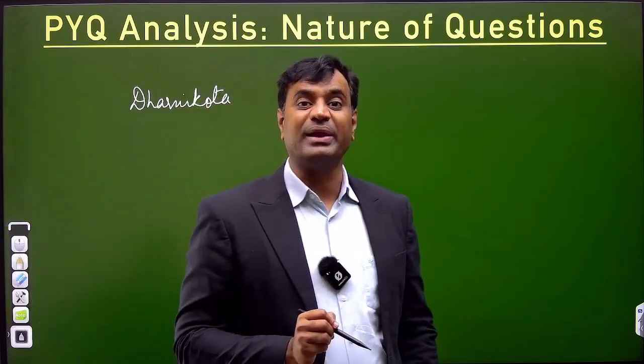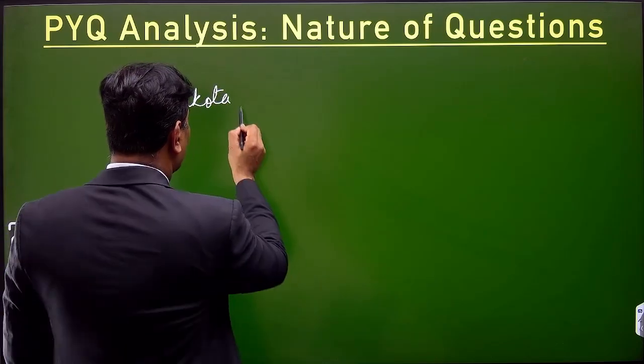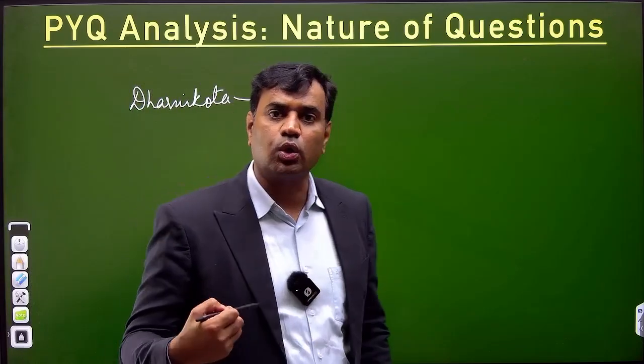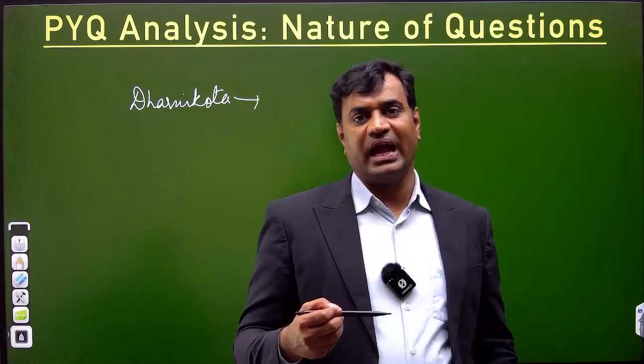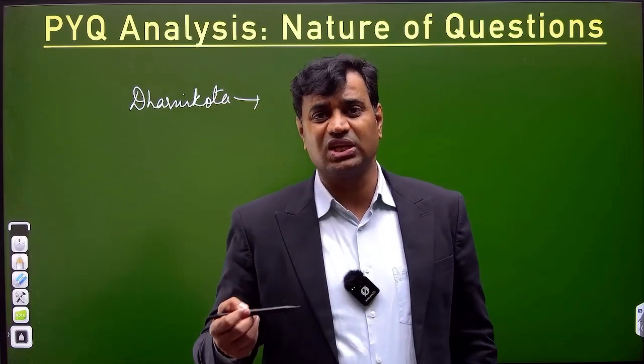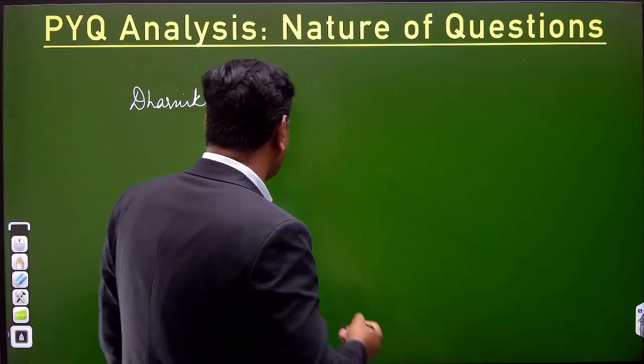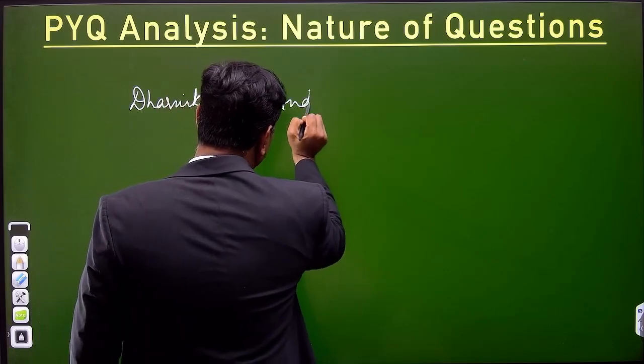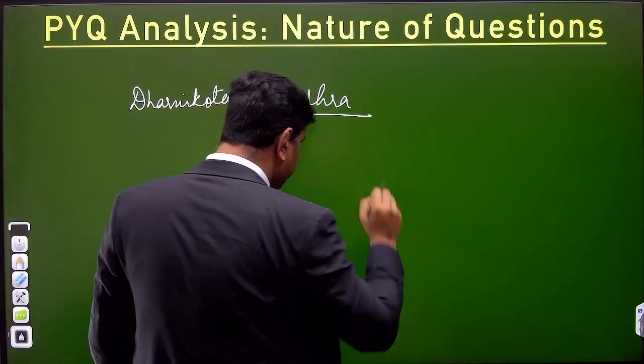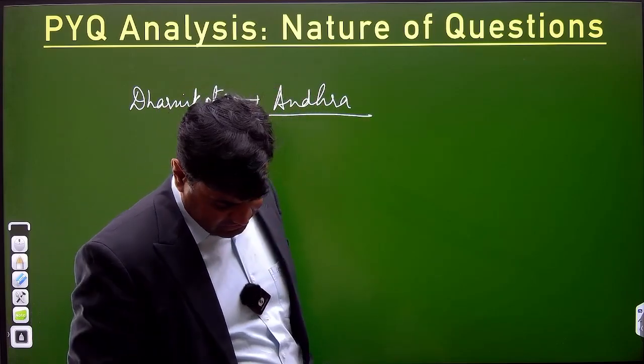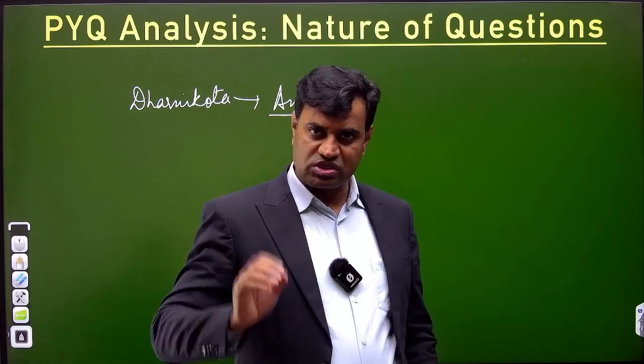Anyone who had said B last time, clear? They simply asked, where is Dharni Court located? The options were like Andhra coast, western coast, other coast. Dharni Court is located on the coast of Andhra. Now, first of all, why I'm discussing this: it was a state one-liner question asked last year.